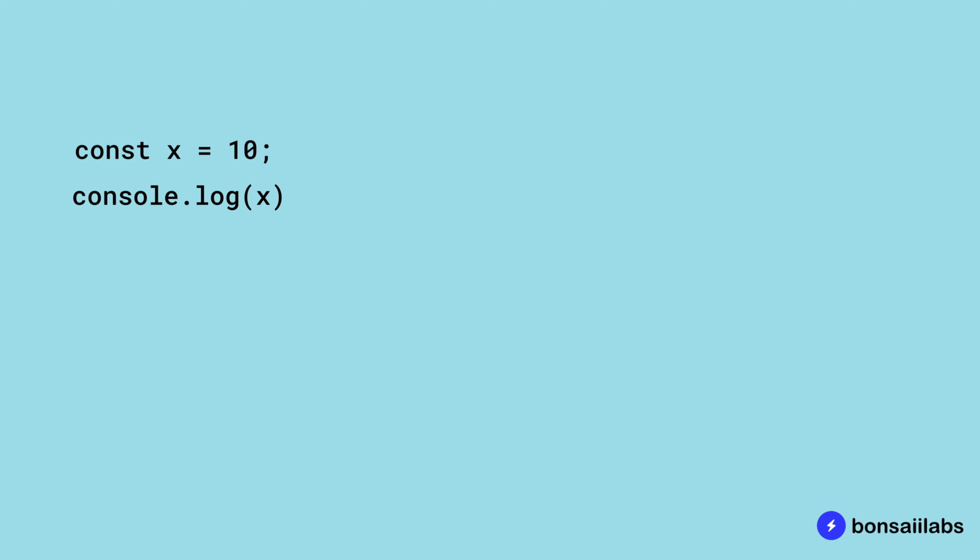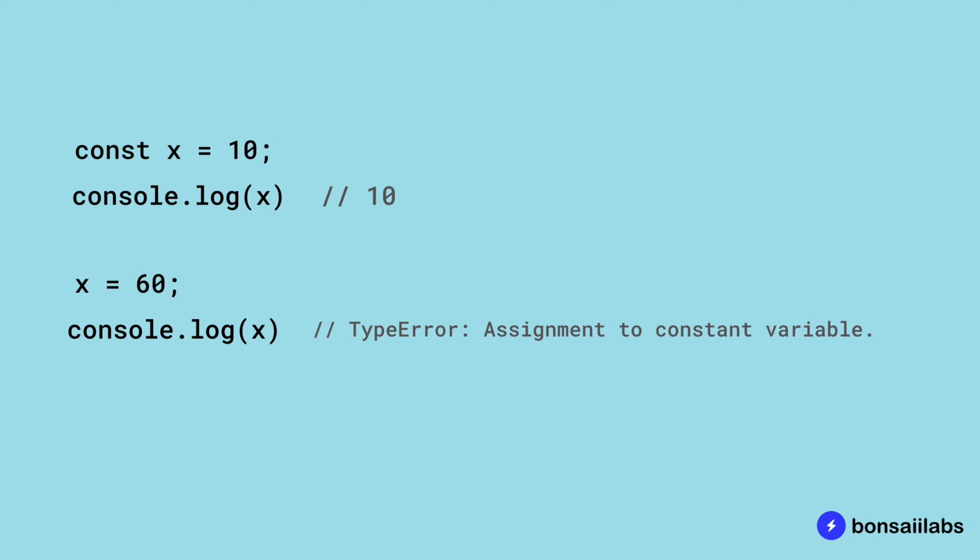Let's say we declare a variable called x and assign it a value of 10. Then we print the value of x on the console. When we execute this, we will get the value of 10 printed on the console. Now later, we write an expression where we update the value of x to be 60. What do you think the value printed on the console should be now? It throws a type error, telling us that we are assigning a value to a constant variable.